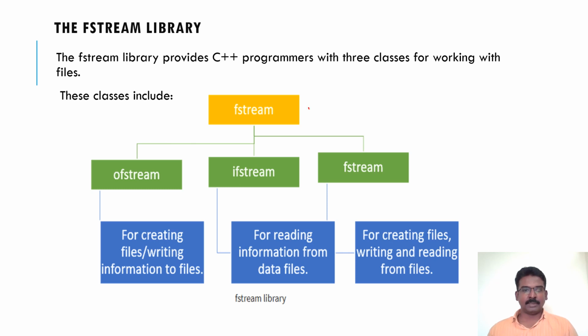This is a library file, which has to be included in the program if we are using files. Under fstream, that is the library file, we have three different classes: ofstream, ifstream, and fstream. ofstream contains functions for creating files and writing information to the files. Similarly, for reading information from the files, we have ifstream, and fstream contains all the functions for performing both reading and writing operations on the files. So it is better to include fstream, then we need not worry about ofstream or ifstream.